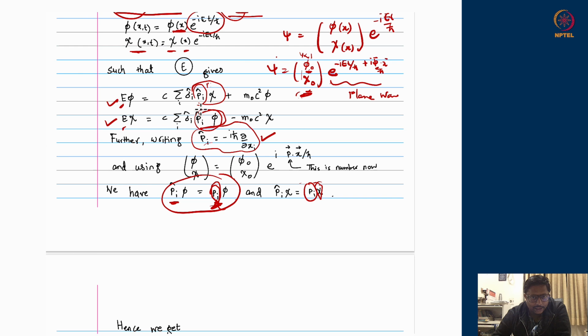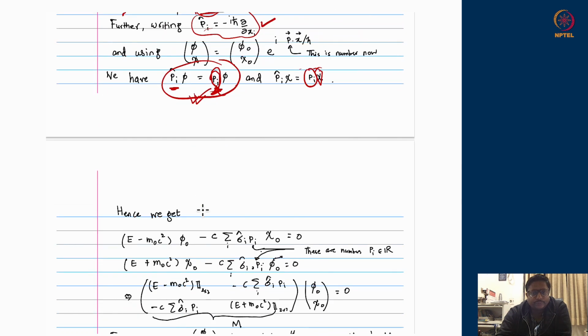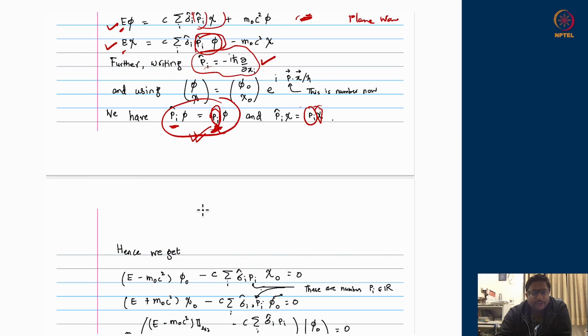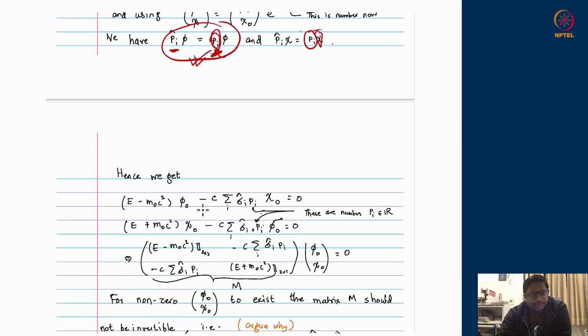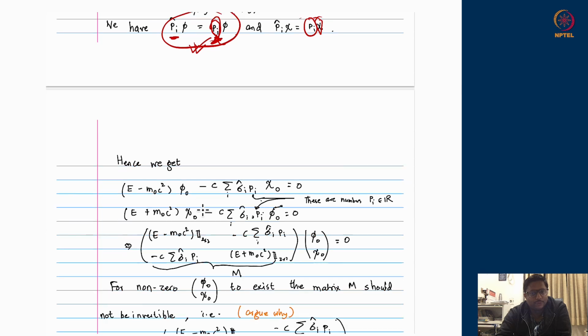And similarly, in the second equation, the first term on the right hand side will also become p i times small phi due to this decomposition, this equation over here, which is the eigenstate of the momentum operator. So therefore, the equation will get converted into real numbers times phi and chi. All the operators have acted, and we have real numbers E, p i's, and so on.